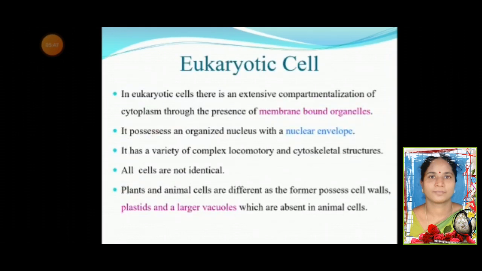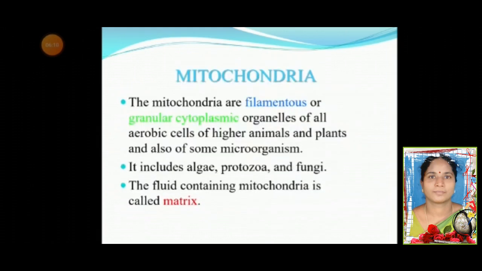Eukaryotic cell. In the eukaryotic cell, there is extensive compartmentalization of the cytoplasm through the presence of membrane-bound organelles. It possesses an organized nucleus with a nuclear envelope. It has a variety of complex locomotor and cytoskeletal structures. All cells are not identical. Plant and animal cells are different, as the former possess cell walls, plastids and larger vacuoles which are absent in animal cells.